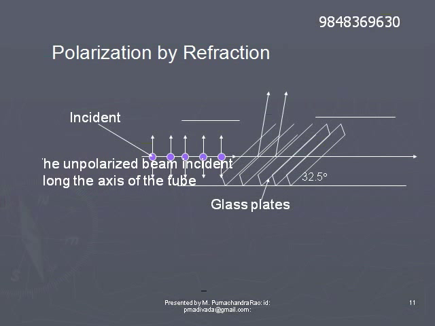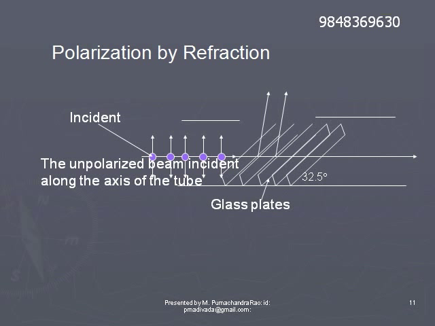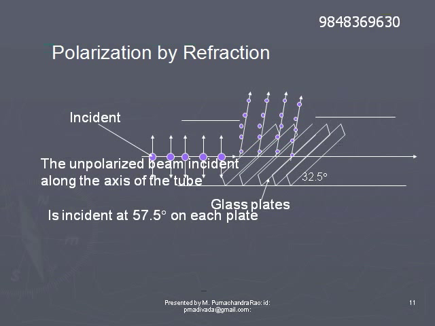Along the axis of this tube, glass plates are placed at an angle of inclination of 32.5 degrees with the axis of this tube, and they will be placed near the opening of this metallic tube.